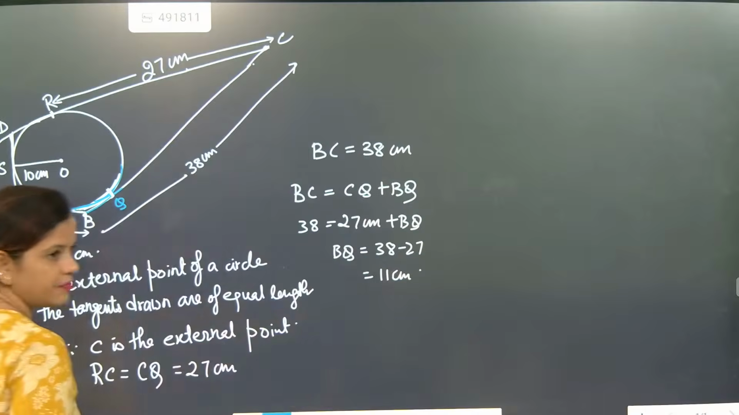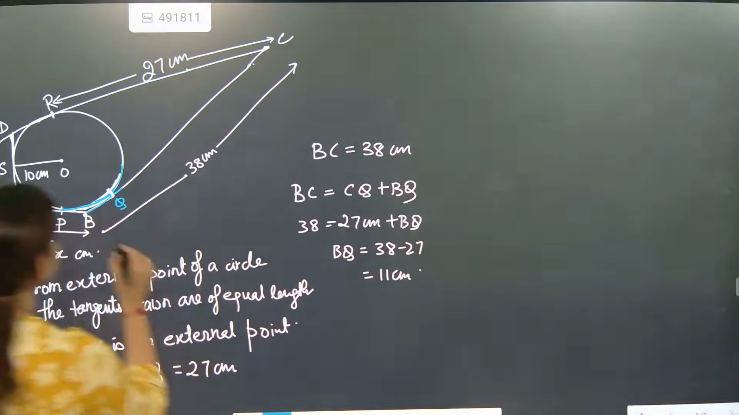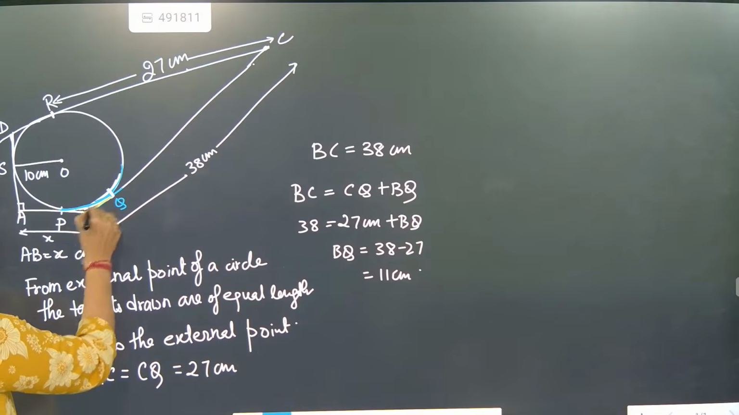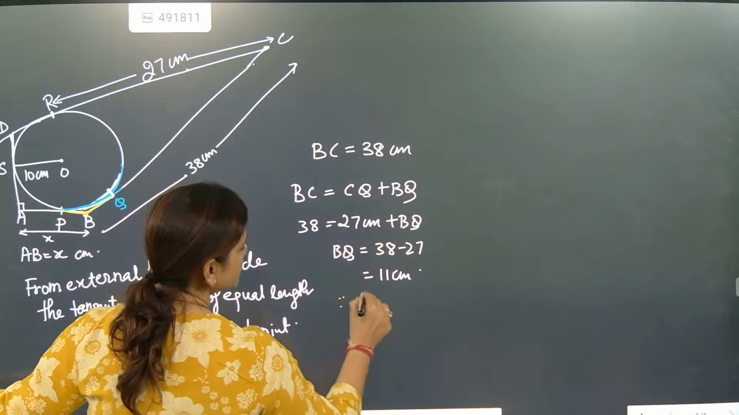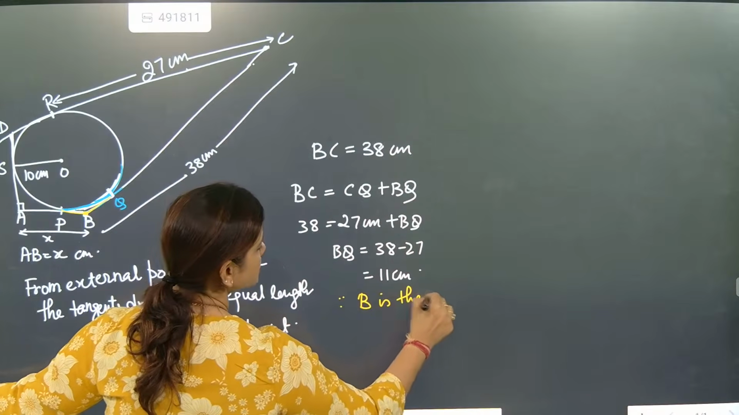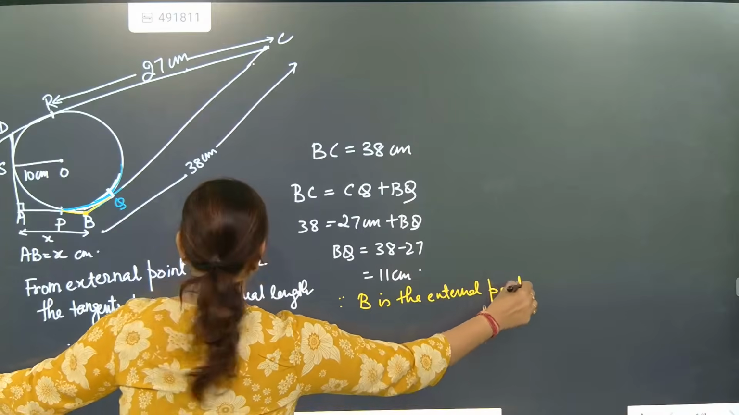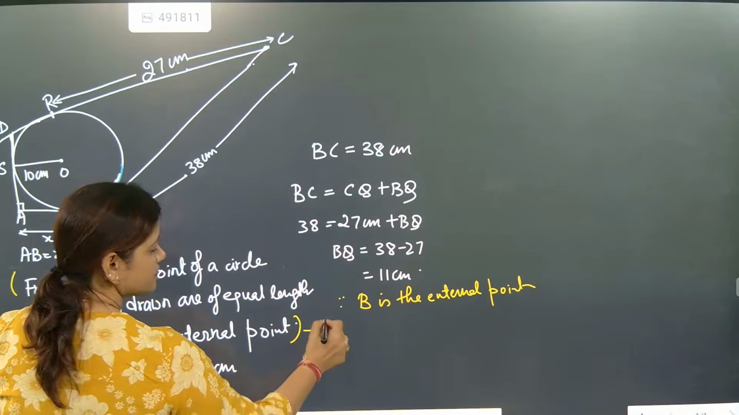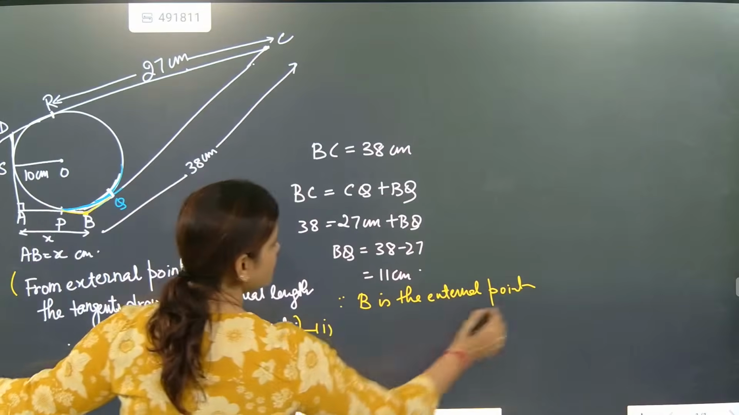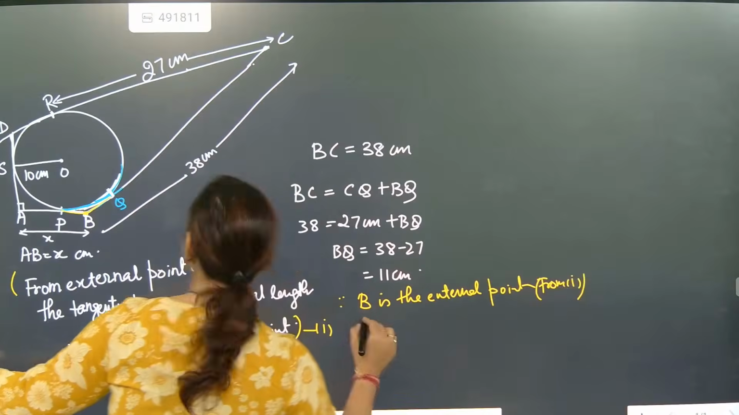11 centimeter. Now beta, B is the external point. Here, what is the external point? B is the external point. So this length will be equal to this length. Understood? Now since B is the external point, this statement we will take as 1. Understood? So therefore, from 1 we can say